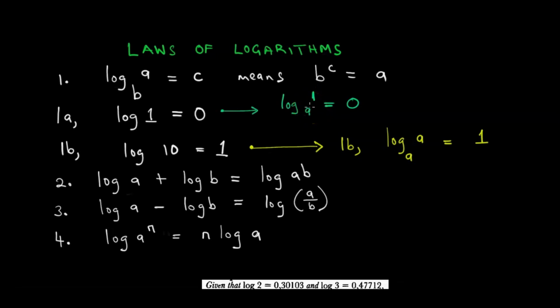Any number to the power 0, and here we are talking about positive numbers, not positive whole numbers or positive counting numbers. So any positive number to the power 0 is going to be equal to 1. So it doesn't matter whether it is log 1 base 8, log 1 base 7, log 1 base 3, or log 1 base 1. As long as it is log 1 base something, our answer is going to be 0.